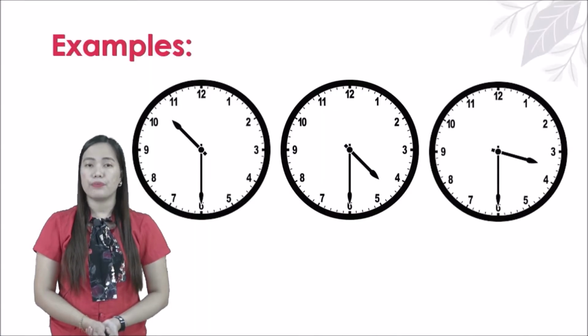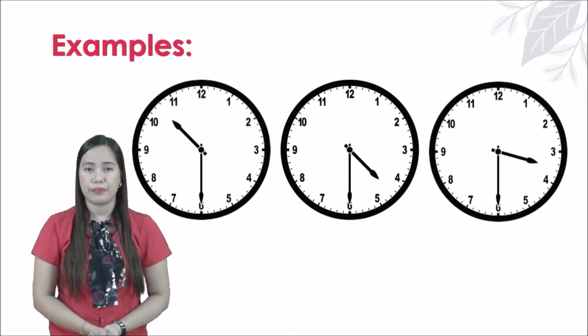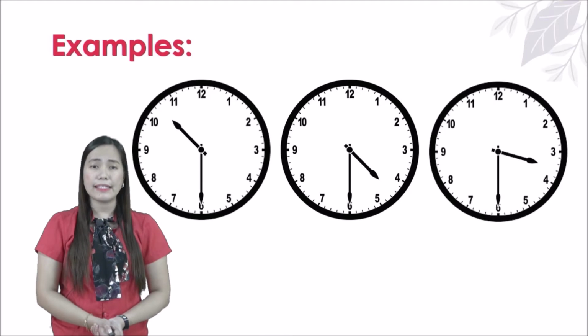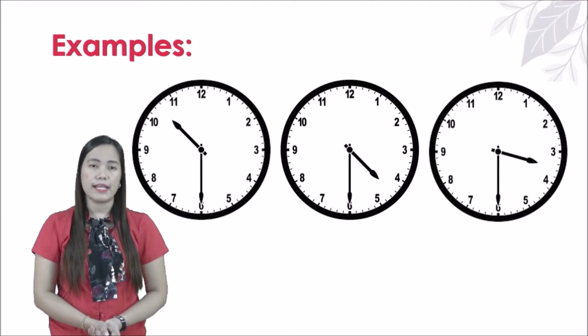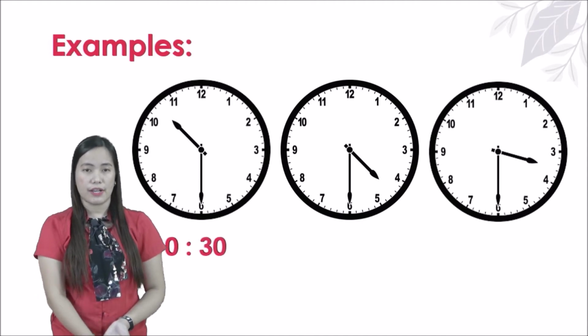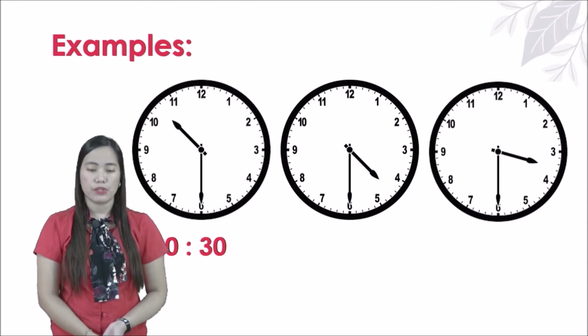Now, let's have the example of half hour. Examples, look at the first one. The first clock. The shorthand is in the middle or between 10 and 11. And the longhand is in number 6, which is 30, right? And to read that time, that is 10:30. Okay, very good, kids. 10:30.